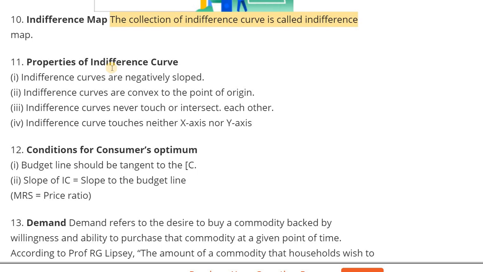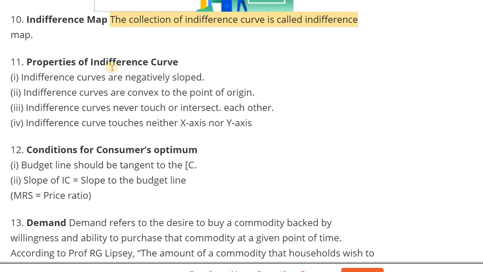Indifference curves are convex to origin. Indifference curves never touch or intersect each other. Indifference curves touch neither x-axis nor y-axis. This one we already studied in that diagram. Negatively sloping means sloping downwards.